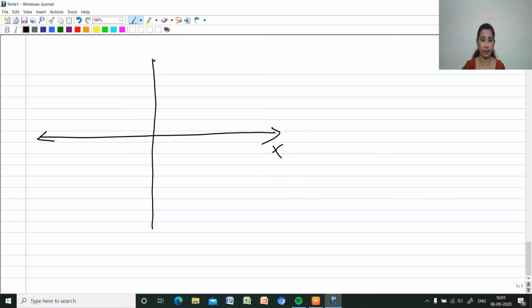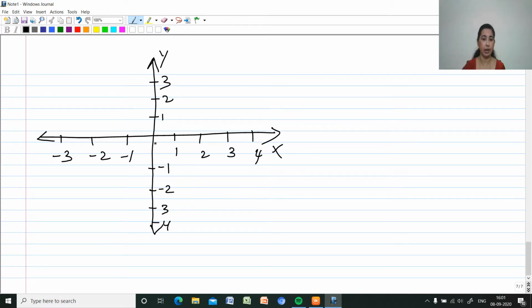Mark the values on the x-axis and on the y-axis. Here it is 1, 2, 3, 4, and on this side -1, -2, -3, and so on. On this side it is -1, -2, -3, -4, and this is the origin. At 0 it will be 0.